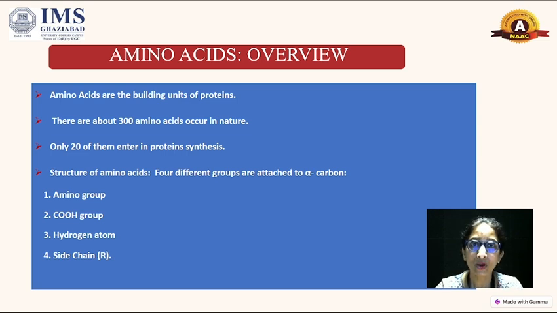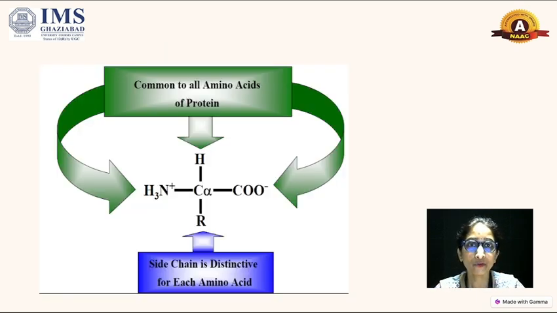First, we will learn which chemical groups participate in the formation of amino acids. There are 4 different groups: the amino group, the carboxylic group, a hydrogen atom and the side chain. Here we can see the structure of amino acids.